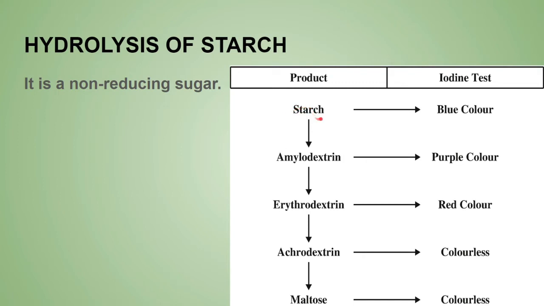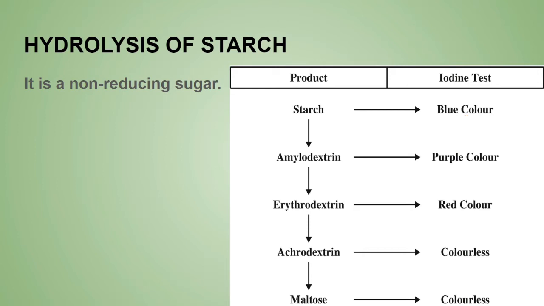As you can see, the starch will give a blue color when it is treated with iodine. But when it is heated, this blue color will disappear, and on cooling it will reappear. The starch is a non-reducing sugar, because the free sugar groups are negligible in number. The free sugar groups are almost nil, so that's why it is a non-reducing sugar.